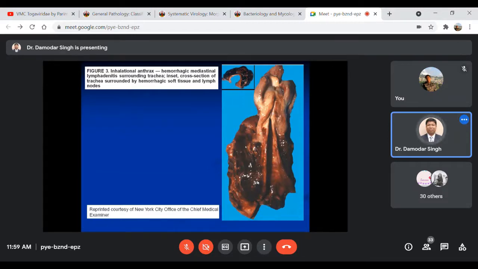So this particular anatomical structure, the mediastinum, may be highly enlarged, with an inflammatory reaction and severe hemorrhagic lesions, and with respiratory troubles. The person may die in wool sorter disease. So that is a brief idea about wool sorter disease.